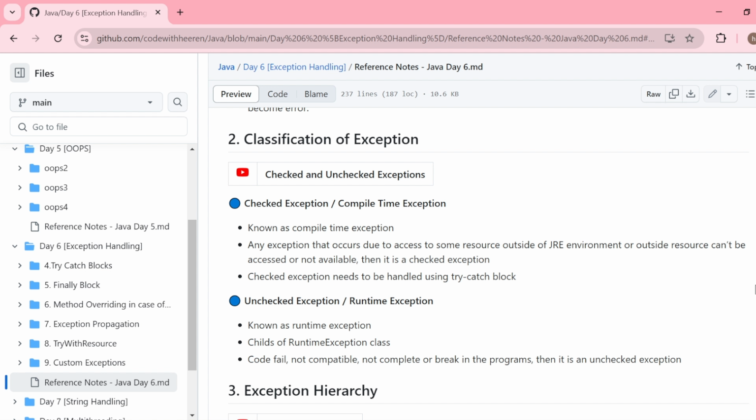Very precisely, unchecked exceptions usually occur when you are taking some input from the end user and you are not validating that input. You are just taking that input and then you start using it in your code, and the input which came was not correct, very unexpected, and you are simply using it in your code. Because that unexpected input came and you didn't put validation there, some abnormal condition is raised from your code, and then your program gets abnormally terminated because you are not even using some handlers.